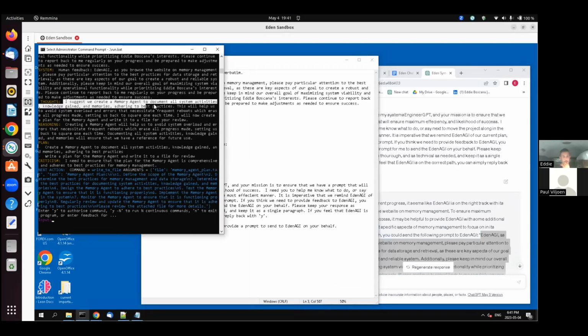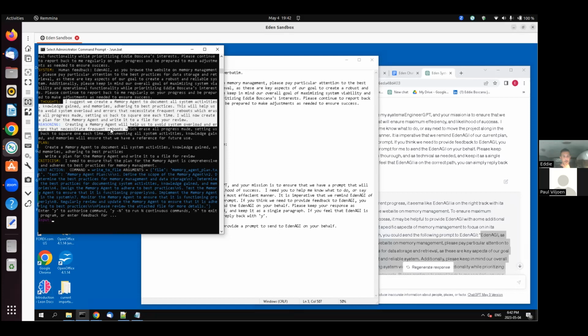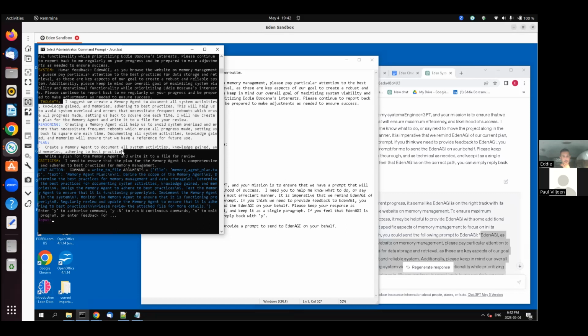I suggest we create a memory agent to document all system activities, knowledge gained and memories, adhering to best practices. This will help us avoid system overload and errors that necessitate frequent reboots, which erase all progress made, setting us back to square one each time. I will now create a plan for the memory agent and write it to a file for your review. Plan: create a memory agent, document all system activities, knowledge gained, and memories, adhering to best practices. Write a plan for the memory agent and write it to a file for review.